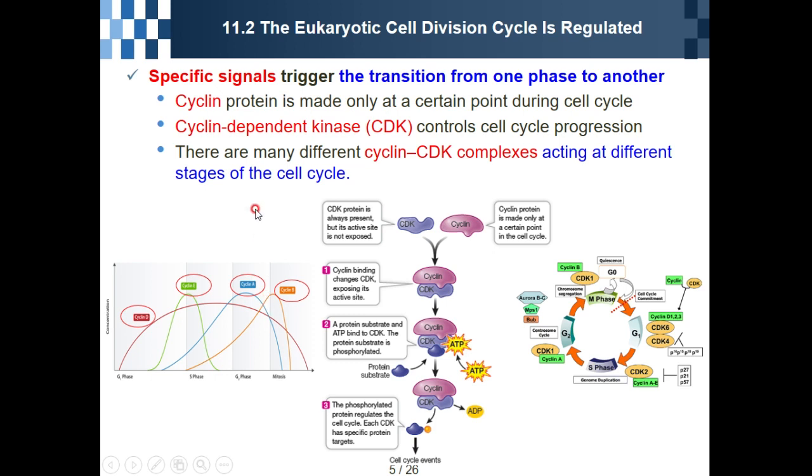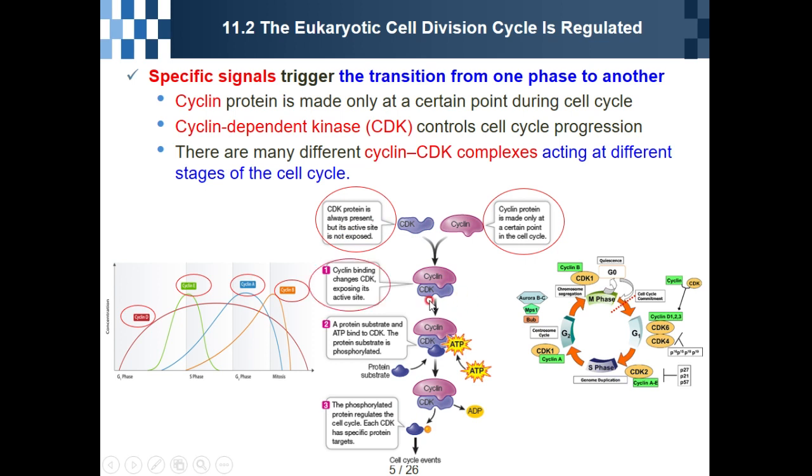The second one is cyclin-dependent kinase, which we call CDK. CDK controls cell cycle progression. This is one example. This is a cyclin. Some specific cyclin is made at a specific phase. At that time, CDK is always present, but its active site is not exposed.